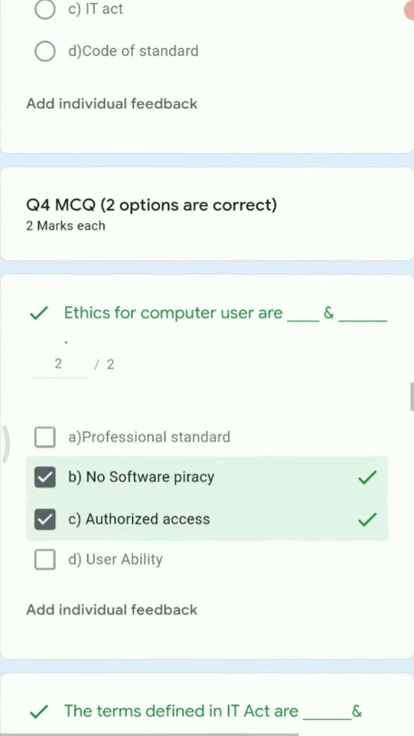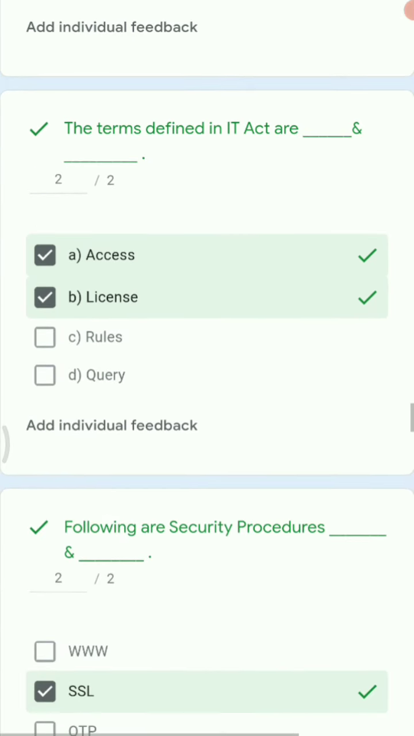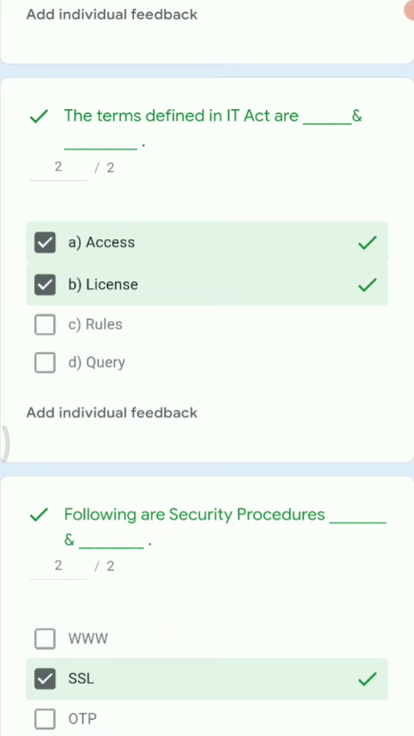Now we'll move ahead with question number 4, MCQs with two correct options. So the first question is, ethics for computer users are dash and dash. So here the right answer is no software piracy and authorized access. So these are the two right answers. Next we have the terms defined in IT Act are dash and dash. So the right answer here is access and license.